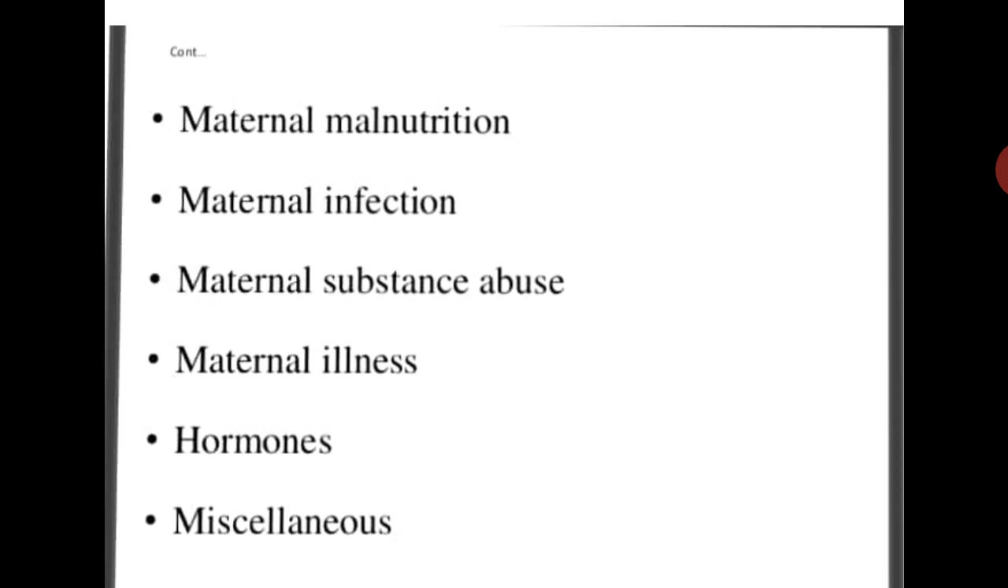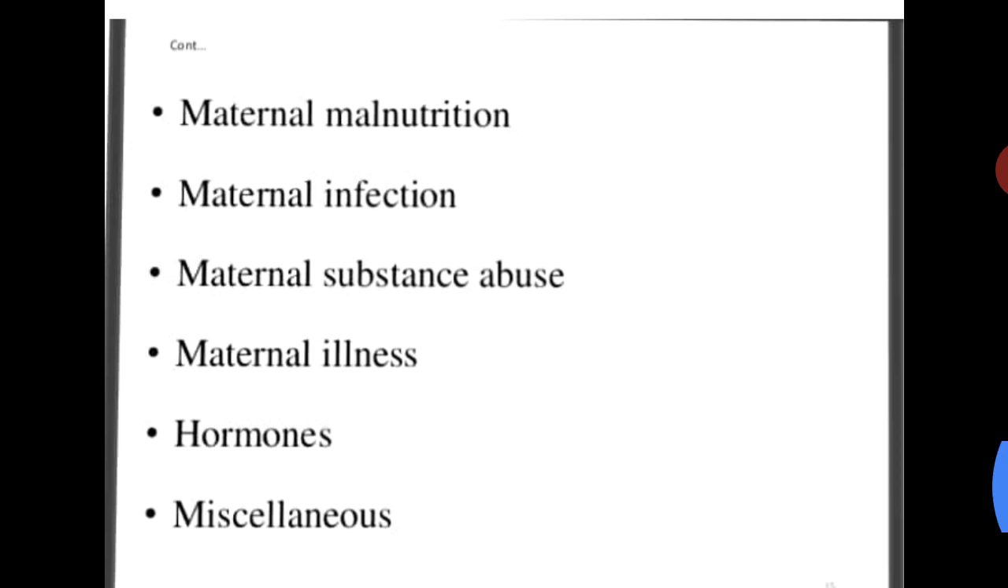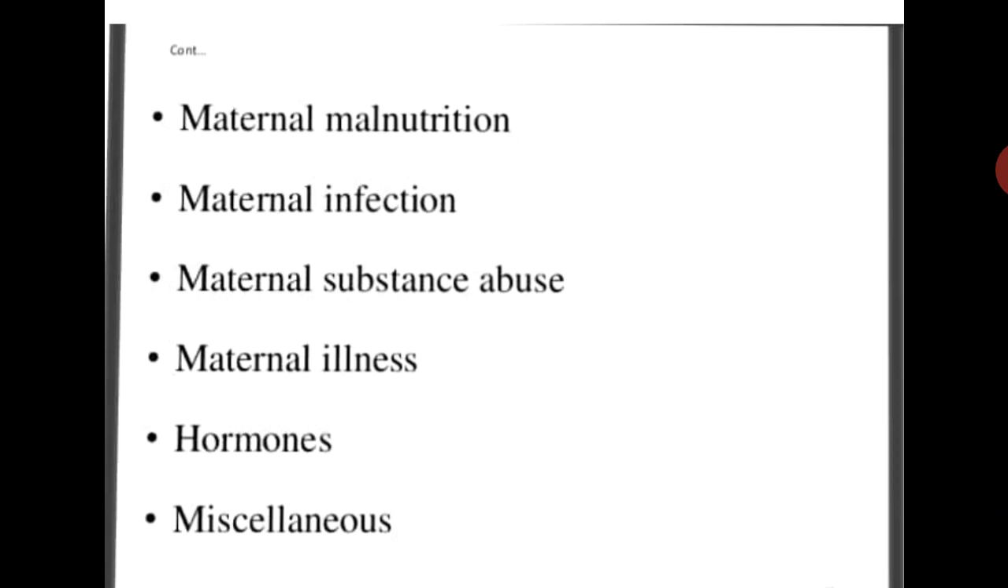Next is maternal infection. What happens in maternal infection? Maternal infection means when the mother is suffering from any kind of infectious disease. For example, the rubella infection. It occurs mainly in the first trimester of the pregnancy, and this rubella infection results in congenital malformation in the fetus.